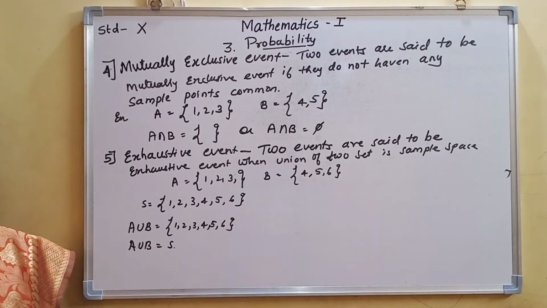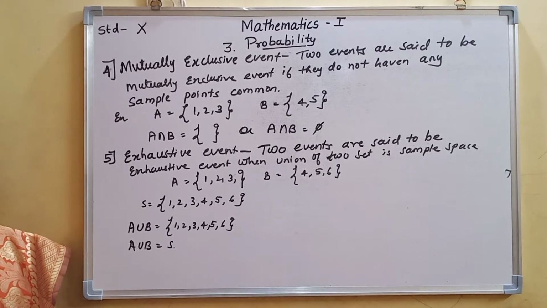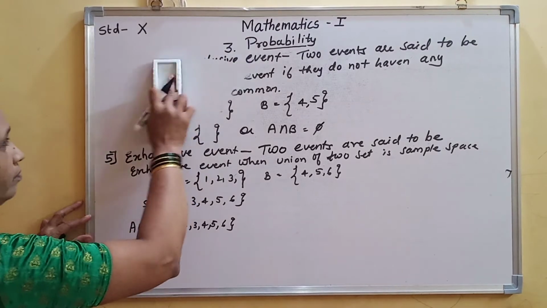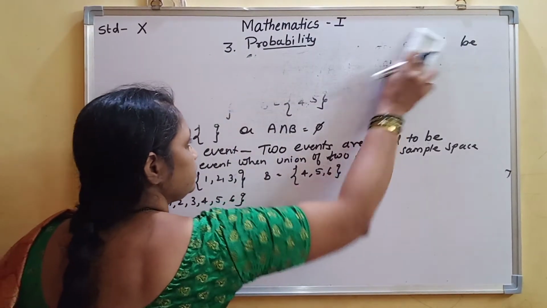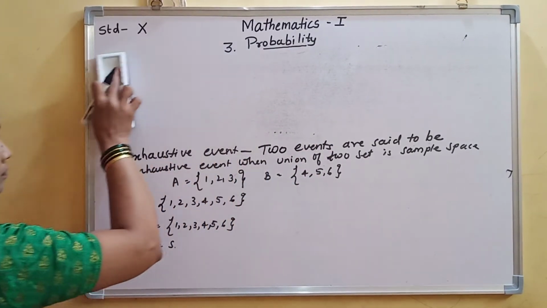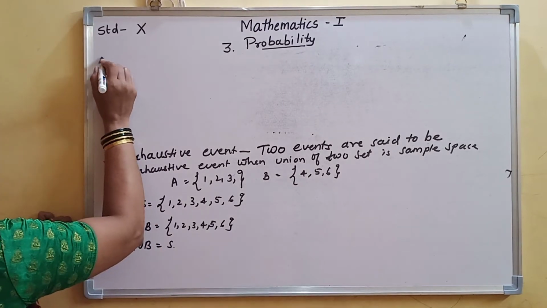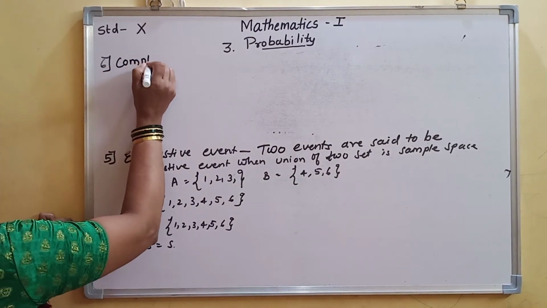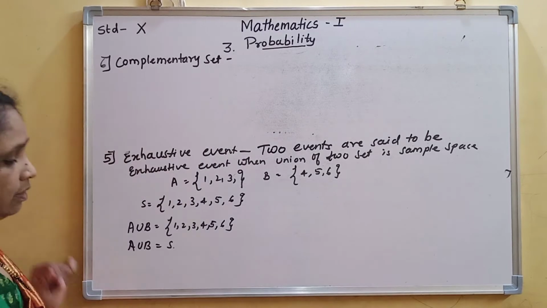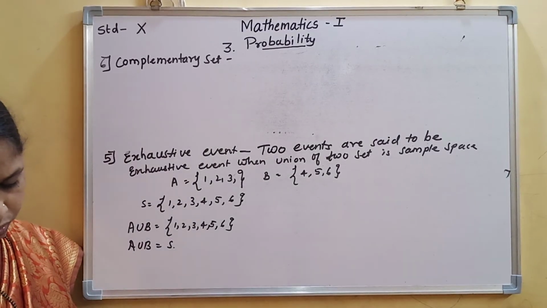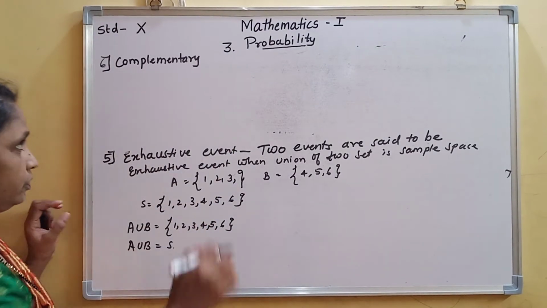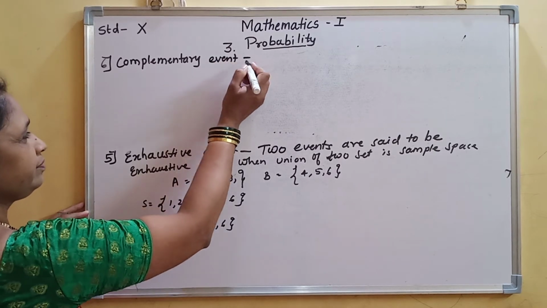Okay. Now the next type of event which you have to study is the complementary event. The sixth type is the complementary event.